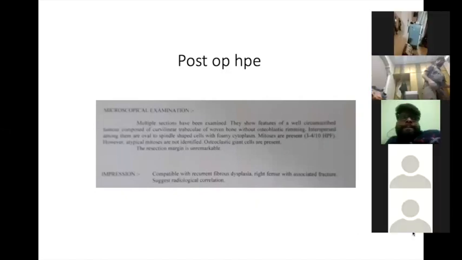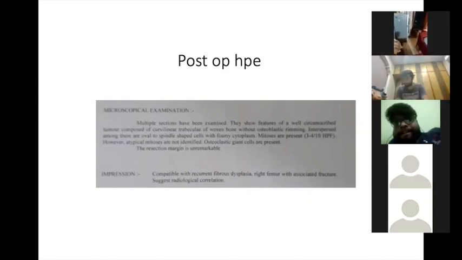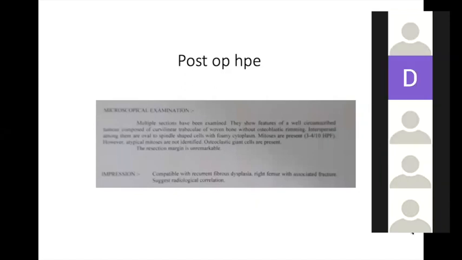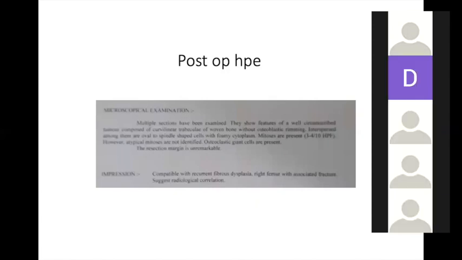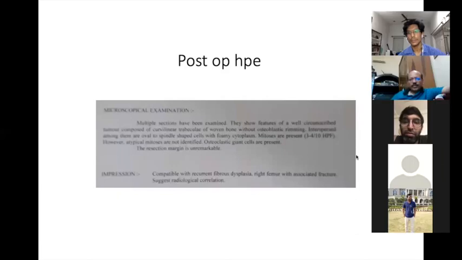If it is a very older patient, suppose 55, 60 years, and the megaprosthesis is well and good. But for a younger patient, all attempts should be made to preserve the bone stock. So there is no harm. We take out all the prosthesis and the cement as much as possible, take the biopsy, and then go to the next stage, the total hip replacement.